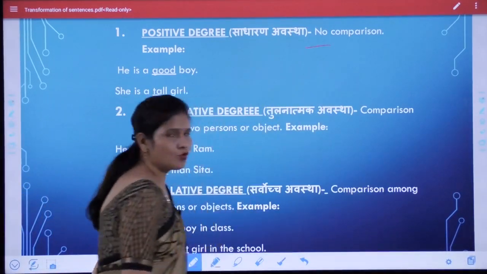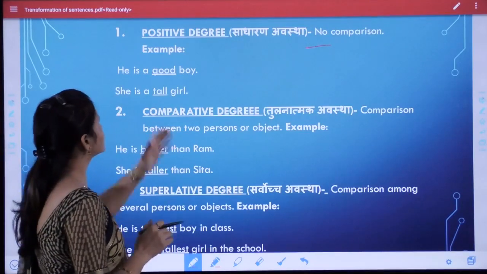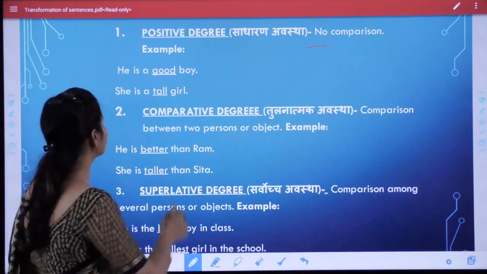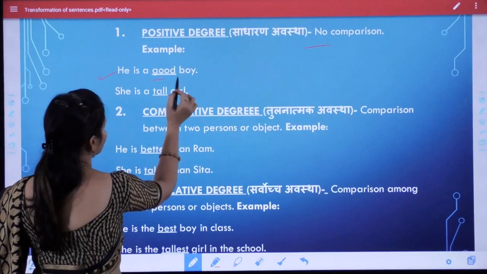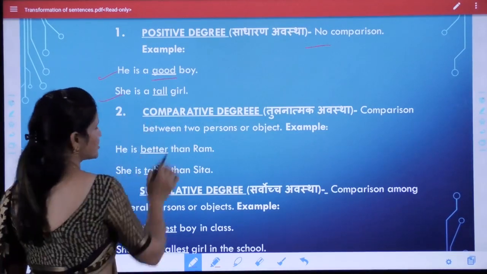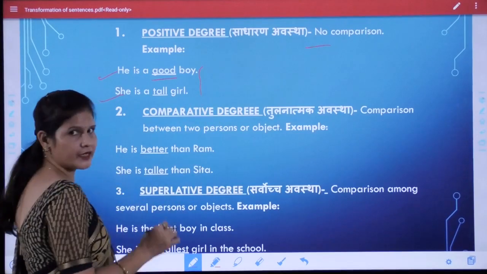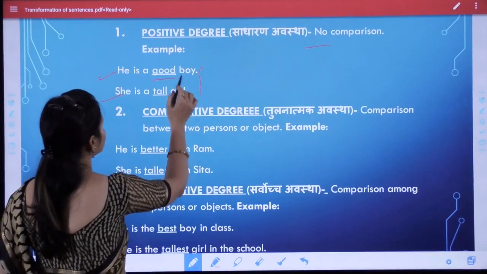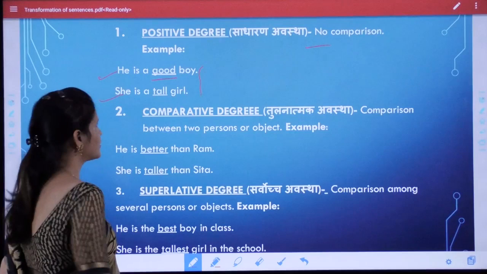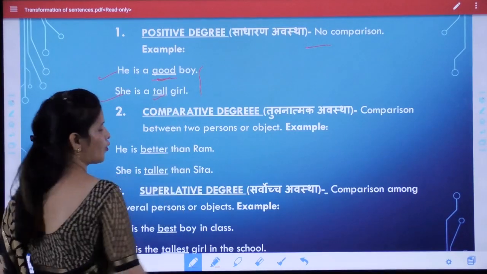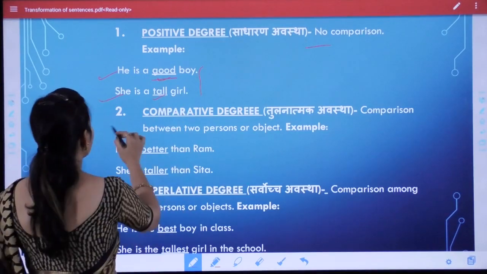Means if there is no comparison in a sentence, this is called positive degree. For example, he is a good boy, she is a tall girl. So there is no competitor present in this sentence, so we can say that this is positive degree, the first form of degree.